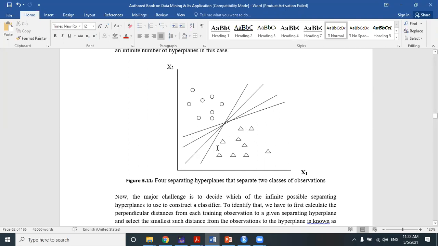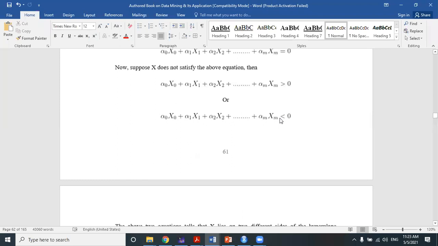Because for an infinite number of straight lines, you have to calculate the perpendicular margin from the nearest object for each and every straight line. And you will have to go for that optimum straight line whose margin from its nearest object is the maximum one, or the largest one. Clear?